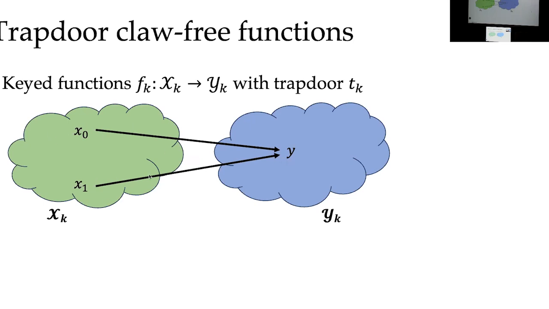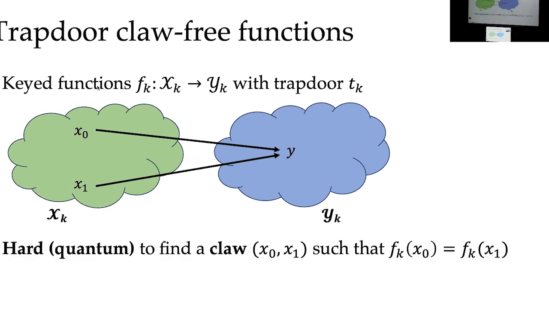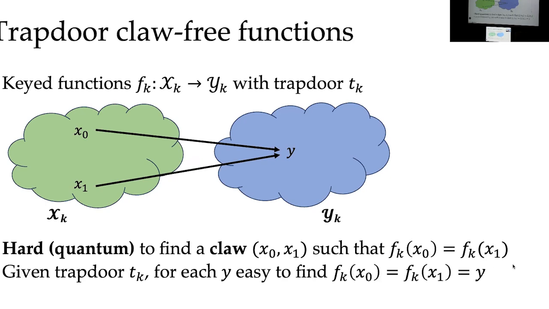So it looks like this sort of claw. Now, these trapdoor claw-free functions have the property that it is hard, in the quantum sense, to find claws. These are two inputs, x0 and x1, which have the same output value. But given a trapdoor, it is easy to invert f.